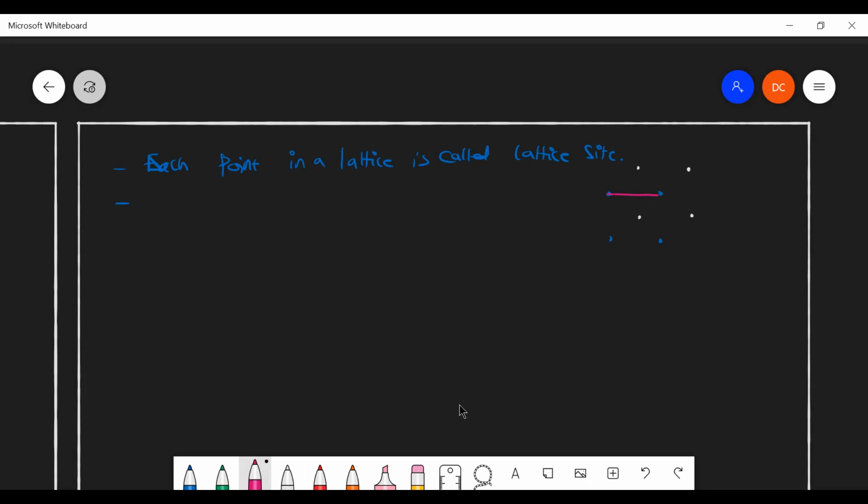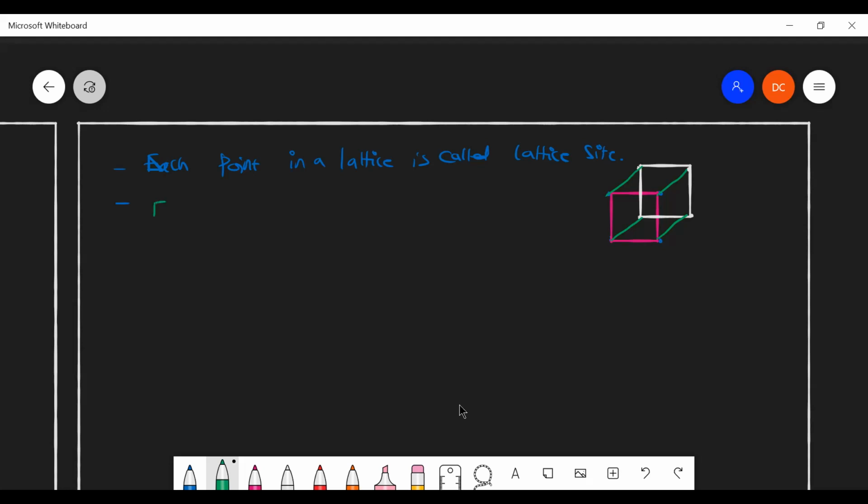If you combine all the points, what will happen? It will provide the geometry of the crystal. Is that clear? It's like a cube-like structure.